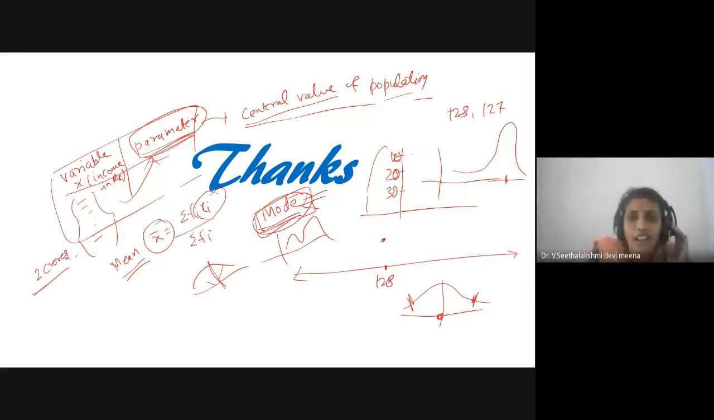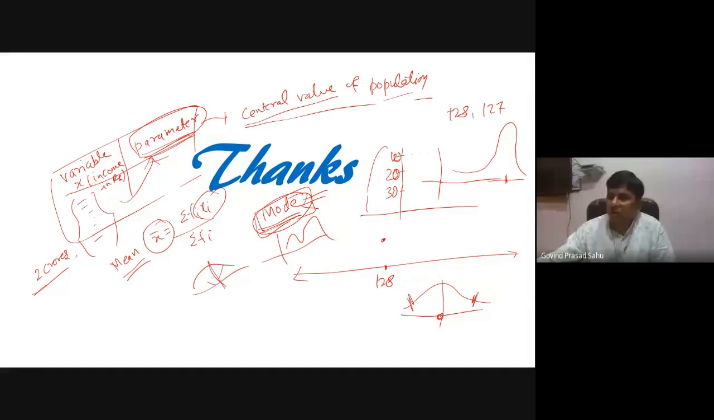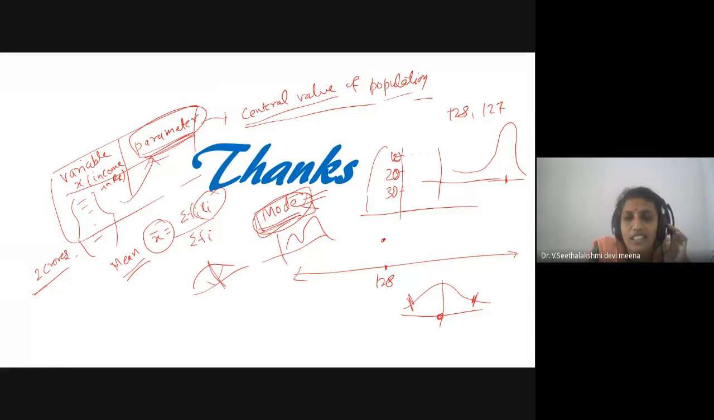Good evening, sir. Sir, I have a question, sir. Excuse me, one at a time, please. Yes, please. Good evening, sir. I am Sita Lakshmi from Tamil Nadu. Can you give one real life situation for geometric mean and harmonic mean, sir?